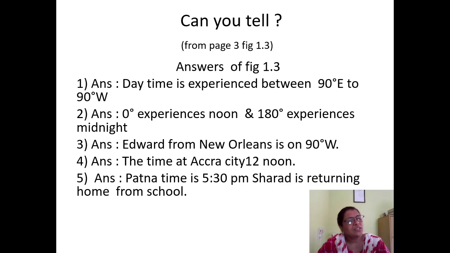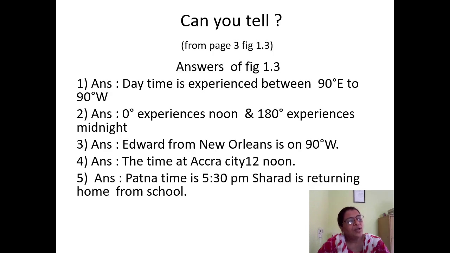The second question is, which longitudes experience noon and midnight respectively? 0 degree is experiencing noon, and 180 degree is experiencing midnight. On 0 degree it is noon, and as 180 degree is opposite to 0 degree, 180 degree will have midnight.